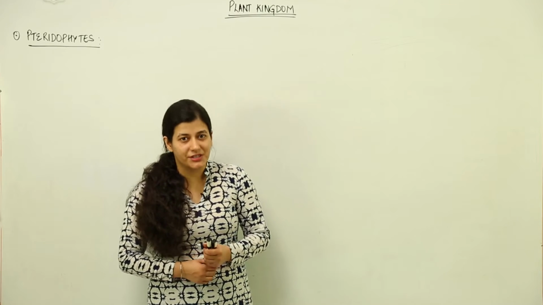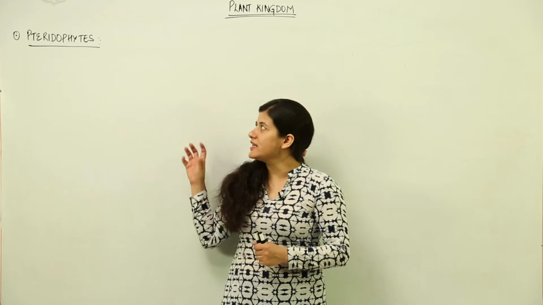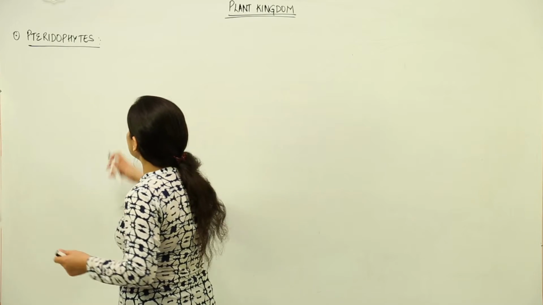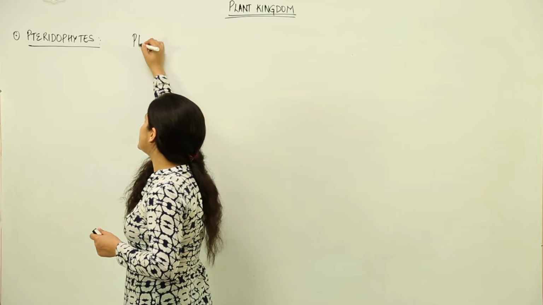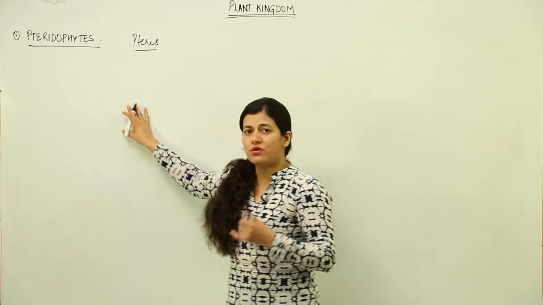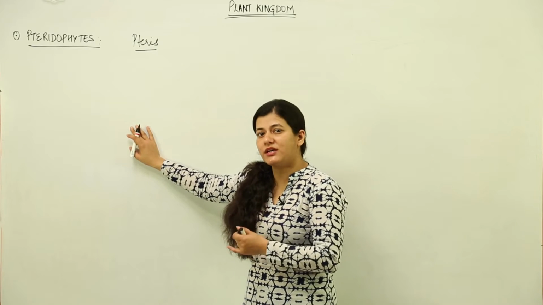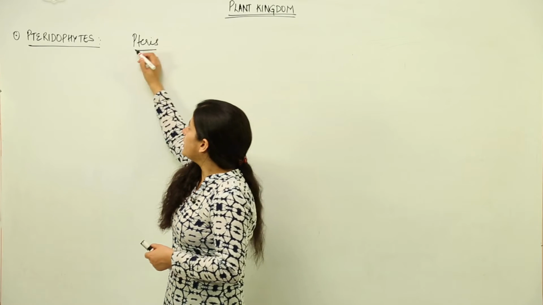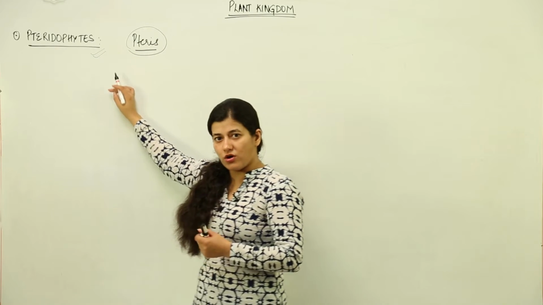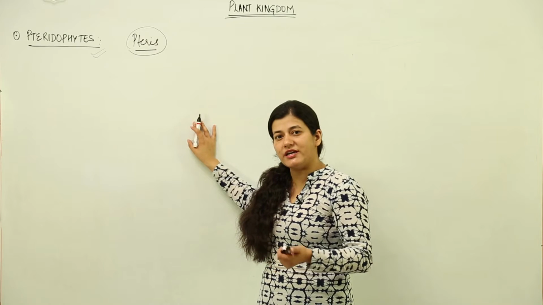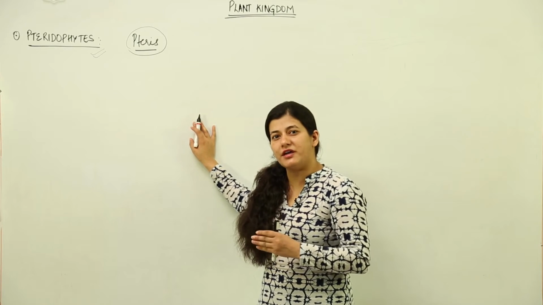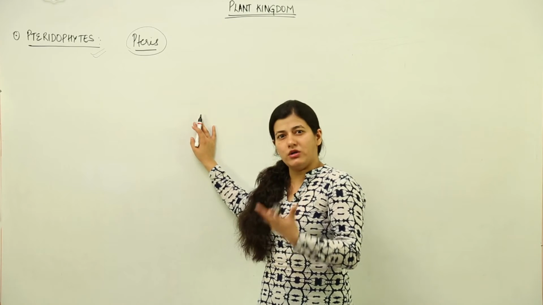Let us talk about pteridophytes now. How has this name been derived? It is derived from a pteridophyte itself. There is a famous pteridophyte known as Pteris, and because Pteris is able to represent all the characteristic features of this particular classification of plant kingdom, we refer to these kinds of plants as pteridophytes, or the exact classification classifies it as Pteridophyta. Bryophyta and Pteridophyta show typical alternation of generation.